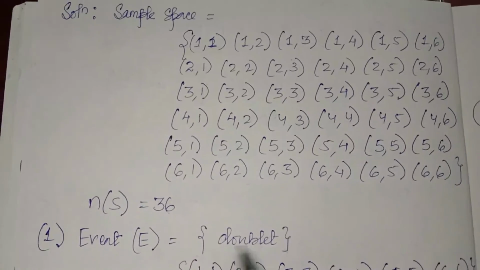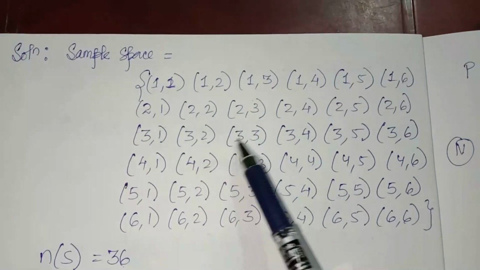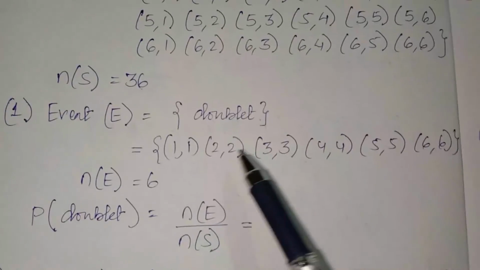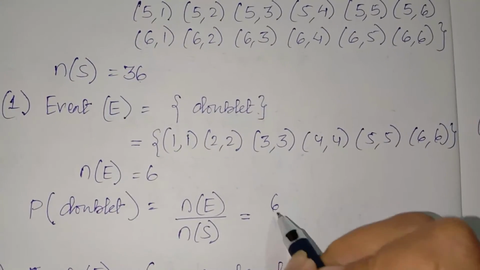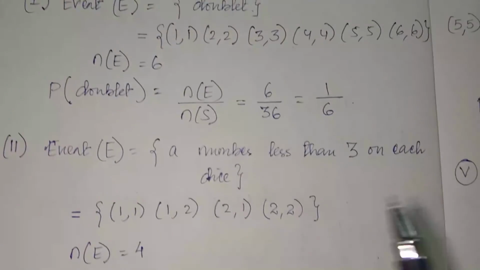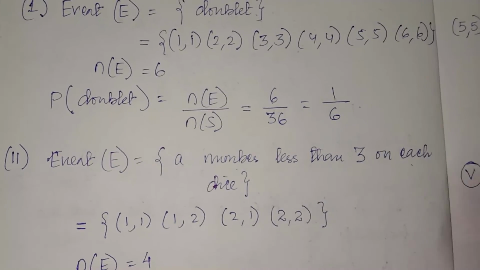There are 36 outcomes. Doublet means both digits must be the same: 1 1, 2 2, 3 3, 4 4, 5 5, 6 6. These are called doublets. Okay, so there are 6 divided by 36, which is 1 by 6. Next question is a number less than 3 on each dice.